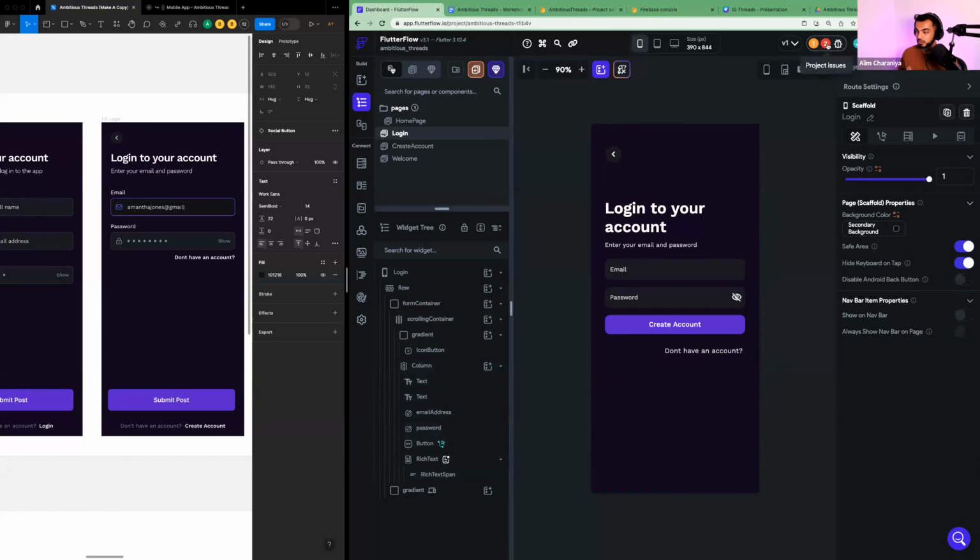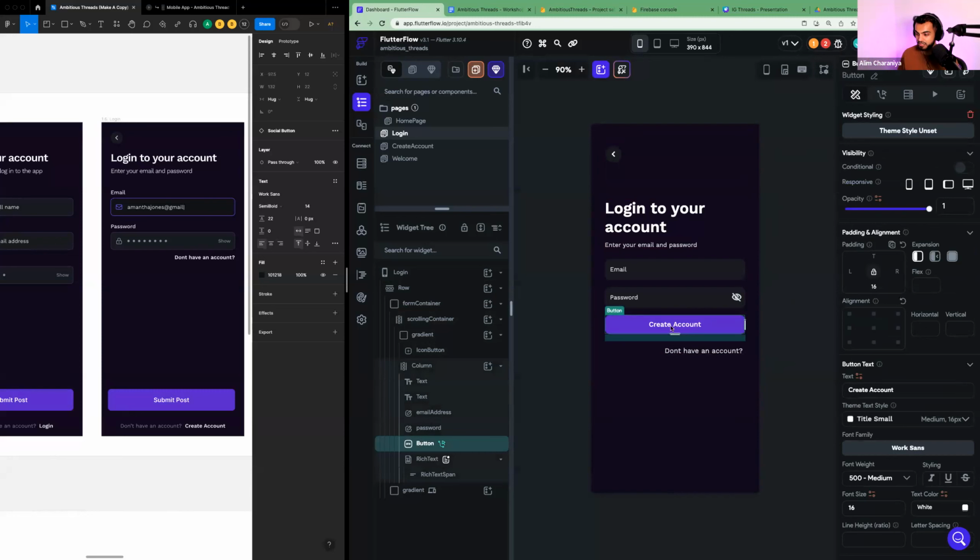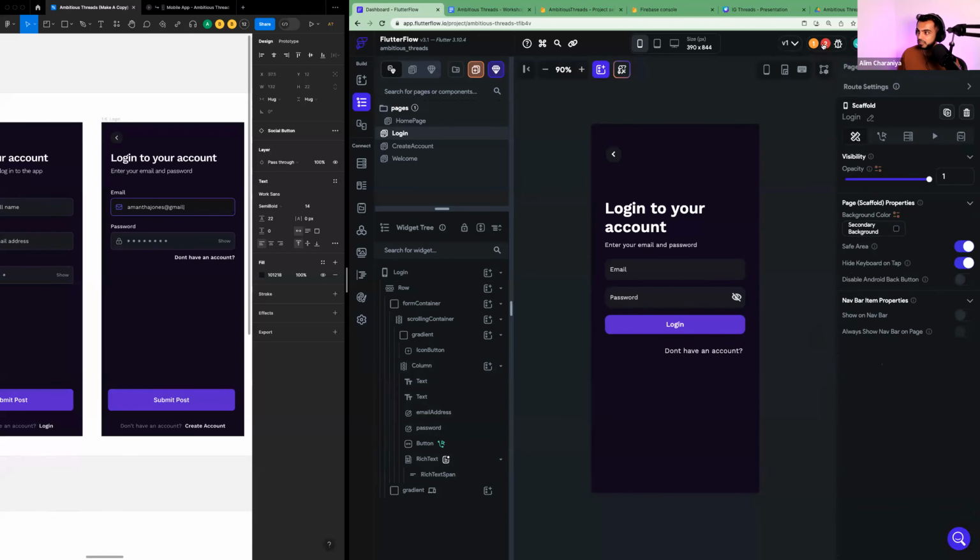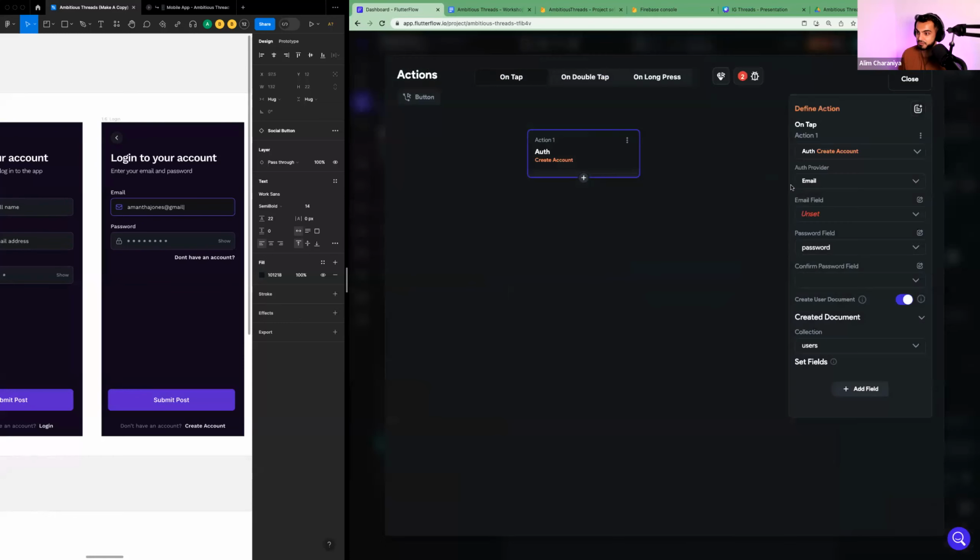Let's take a quick sec to look at our errors. So we probably are getting errors again for the button clicks. So real quick, let's change this from create account to login, right? And then let's go look at our errors. It says auth action has improperly set confirm password. Then we say auth action with email provider must specify a valid email. So it's just mad at us for two things. Okay, so let's click on it and drill in. First of all, we don't want to create an account when we click on the login button, right? We want to log in. So our action is just straight up wrong.